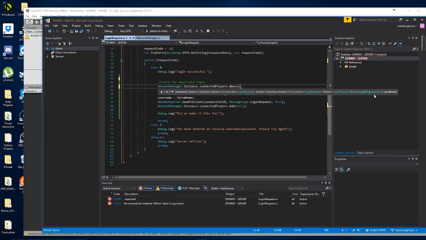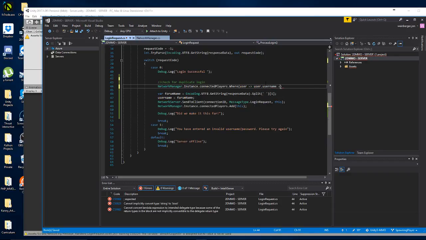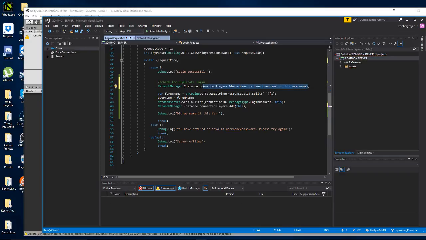It's going to pass in a login request, and it's going to return a bool predicate based on some condition I give it. So I'm going to say where, user goes to, this is a lambda expression right here, user.username equals this.username. So what's going to happen here is this entire line is going to sort through the list of users.